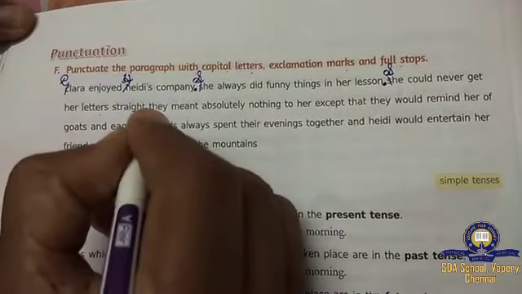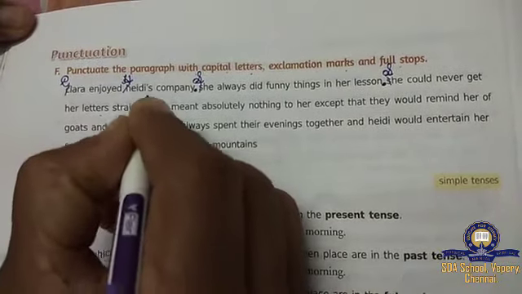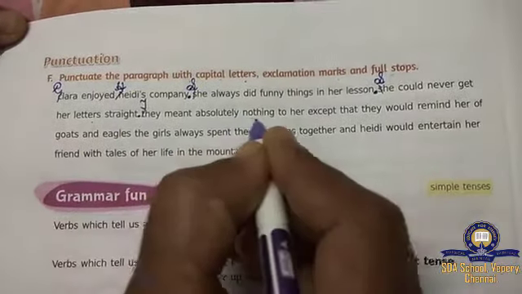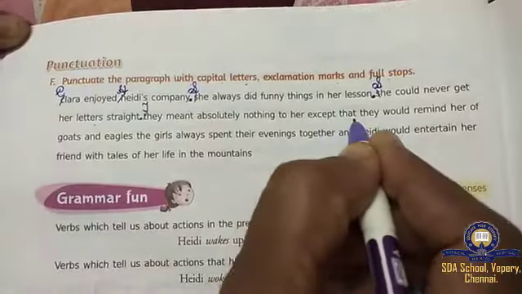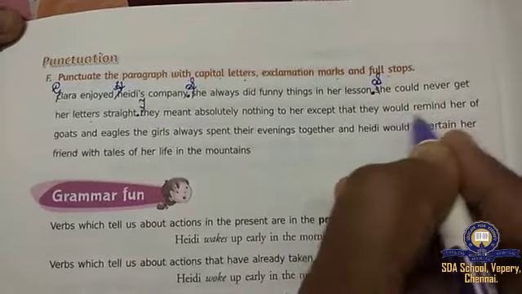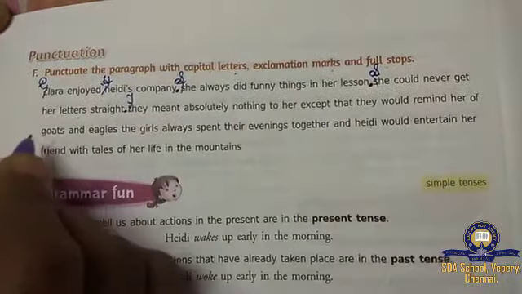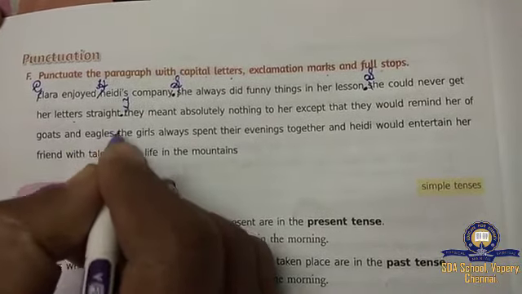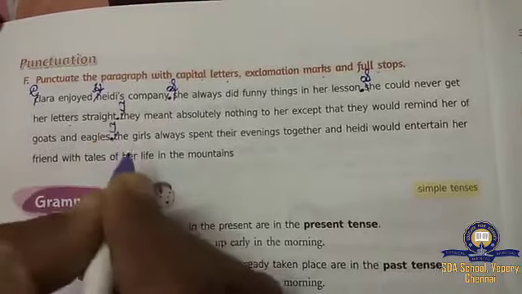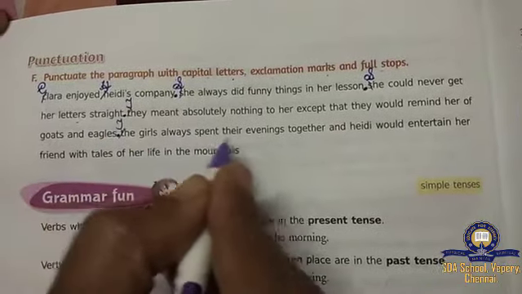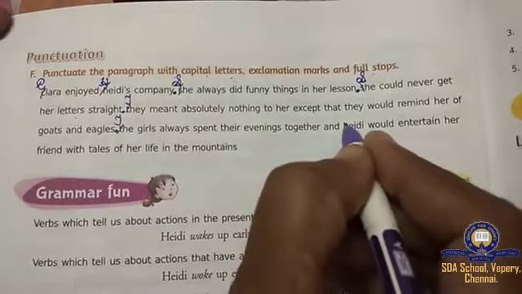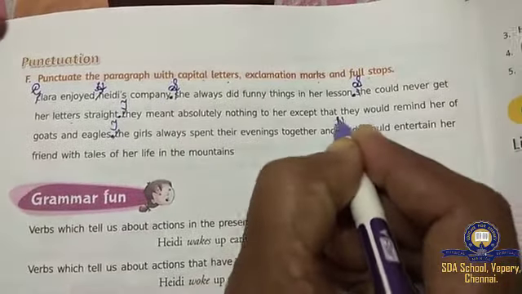So here one full stop, and this T will become capital T. They meant absolutely nothing to her except that they would remind her of goats and eagles. So after eagles you have to keep a full stop, and again capital T. The girls always spent their evenings together, and Heidi, what will come? Capital H.